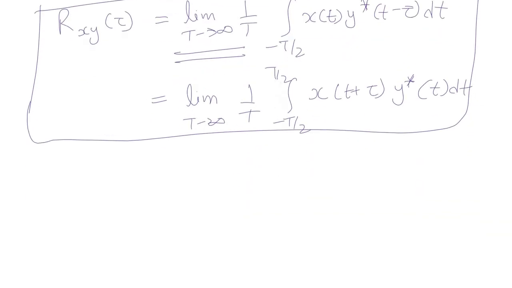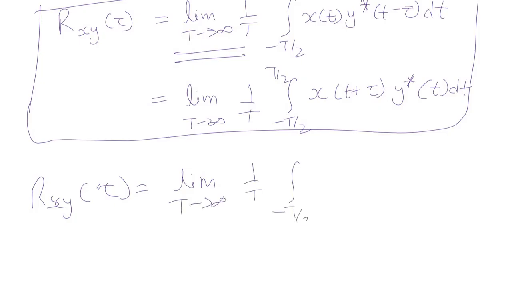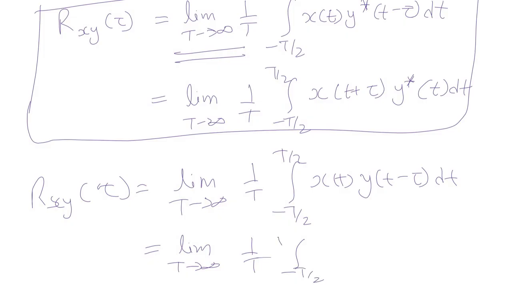And obviously if xt and yt are real signals, then it can be written as limit T tending towards infinity of 1 upon T integral of xt into y t minus tau dt, or limit T tending towards infinity of 1 upon T integral of xt plus tau into yt dt.